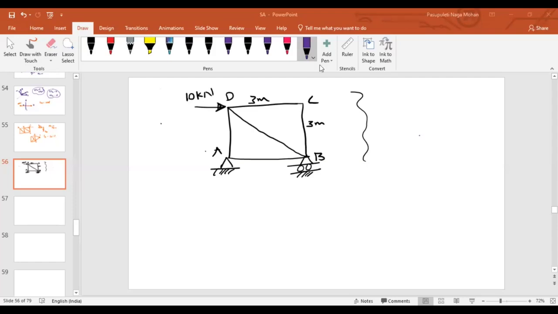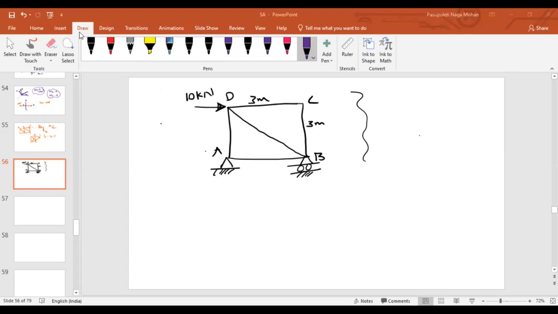Now, can you guys identify what are the zero force members here? Are there any? Yes, sir. CD and CB. Vinod, can you please identify the zero force members? I think you were absent yesterday. Have you gone through the previous recording? No, sir, I don't have time, sir. Okay, fine.